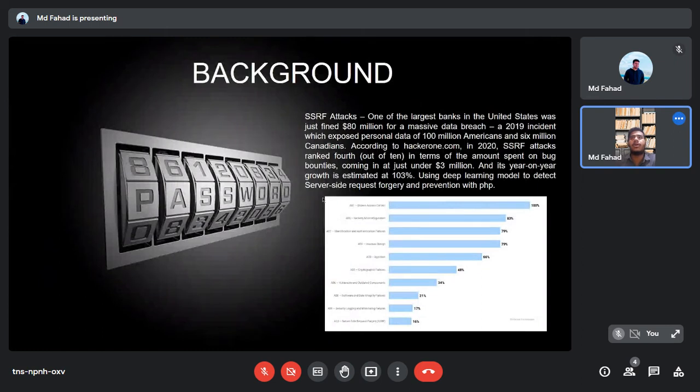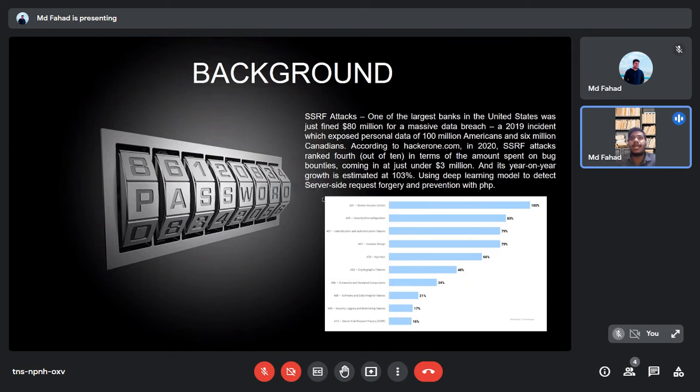This is the background. SSRF attack was one of the largest attacks in 2019, 2020, and 2021. One of the largest banks in the United States was fined 18 million over a massive database breach caused by this SSRF attack. According to the hacker, 1 million American and 6 million Canadian data was accessed by this SSRF attack. It is growing year to year, an estimated 103% increase in attacks day by day.